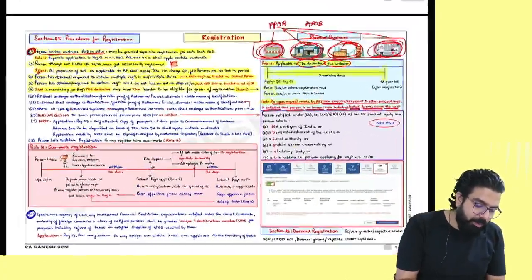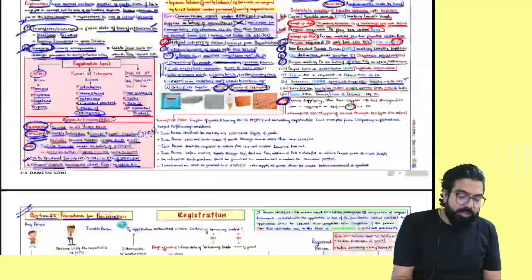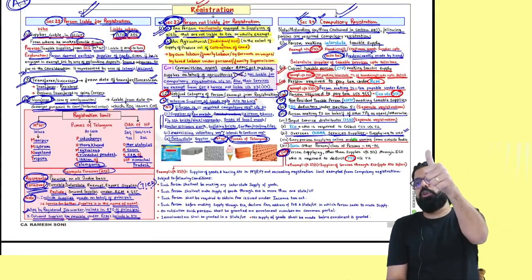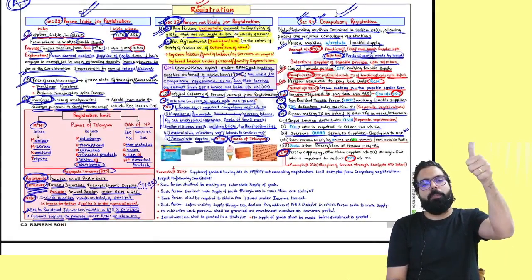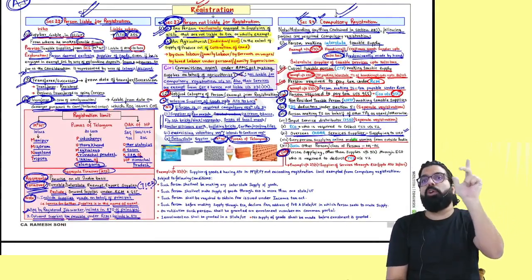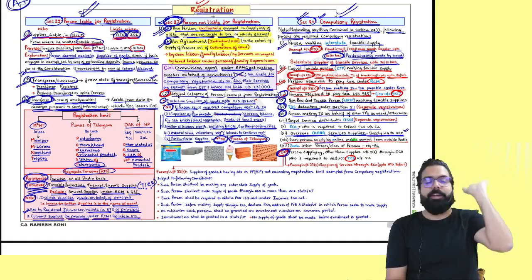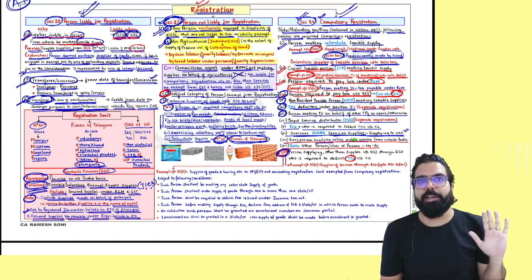Tell me one thing, everyone. What did we learn till now? First, I told you about section number 22, 23, 24. 22 told about persons who are liable. 23 told about persons who are not liable. 24 told about compulsory registration. Are we all clear till here?